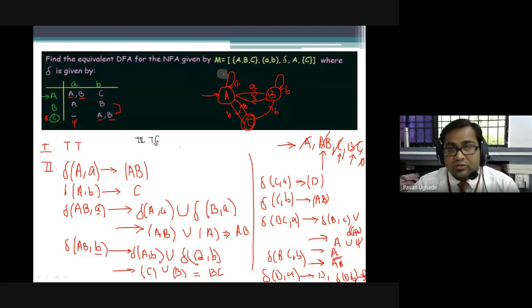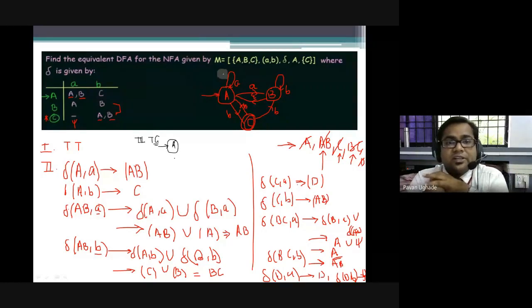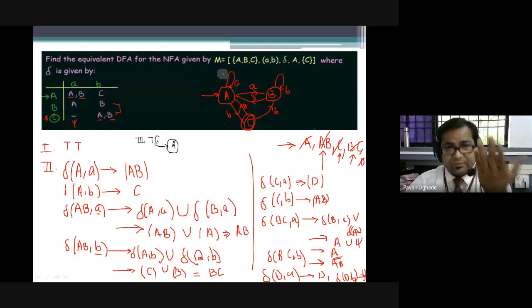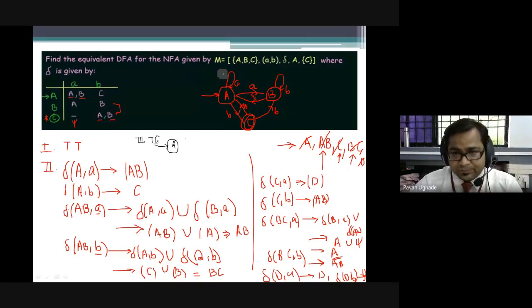So now the question is, which will be the initial state? We got it, that is A. A is our initial state. The problem is, which is the final state? Can anybody tell me, by considering the logic of state theory, which will be the final state, because we have got here five states. Out of these, we understood C was one of the final states. So definitely C will be a final state. Other than that, is there any other state which can be a final state? You just think over it in the meantime. I'll try to draw the transition graph.